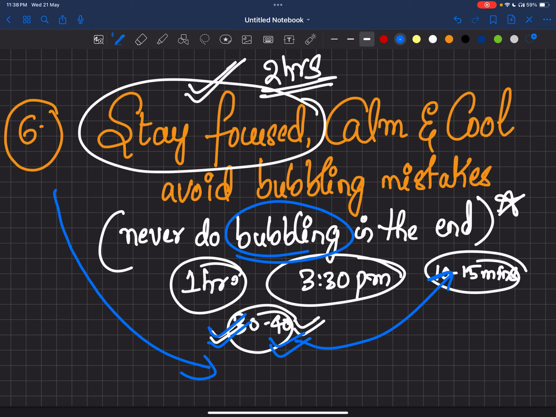So please bubble the OMR sheet after 1 hour. It can be any number of questions. If you have solved only 20, bubble 20 questions. Please don't put bubbling off till the end. I have seen many times in my examination hall, fellow aspirants who start bubbling in the last half an hour, last 20 minutes. Sometimes they couldn't even bubble the entire paper. So what's the logic behind solving all those questions? If you're not bubbling the OMR sheet in the examination, you're losing there itself. That's why please bubble beforehand.